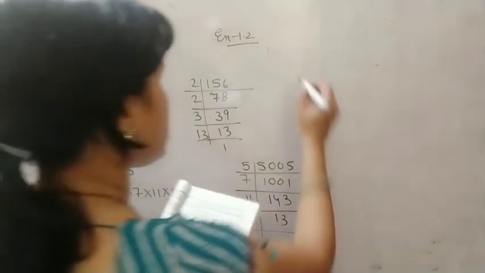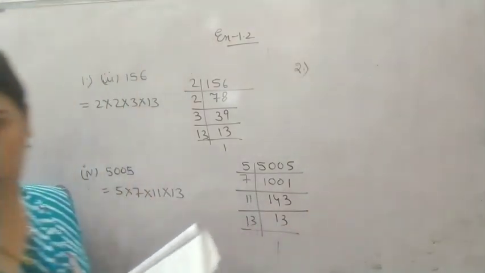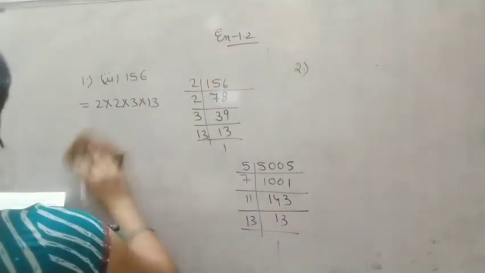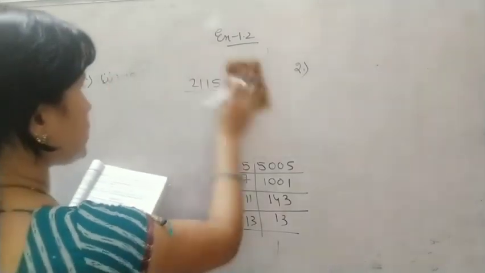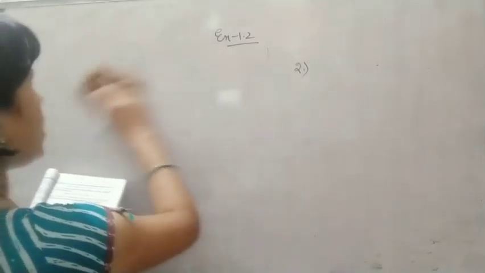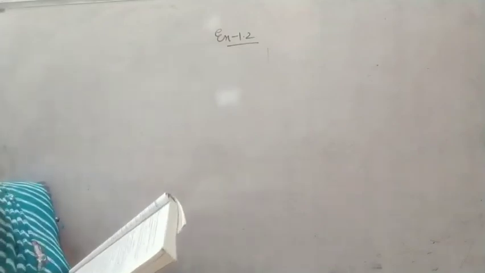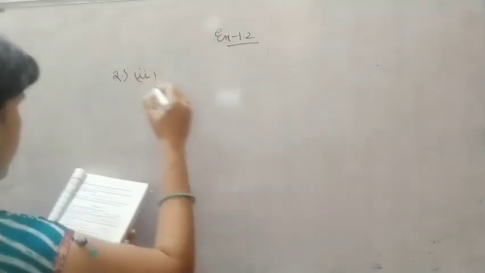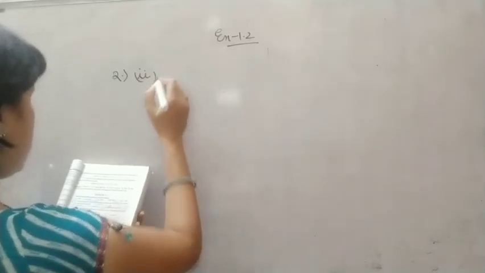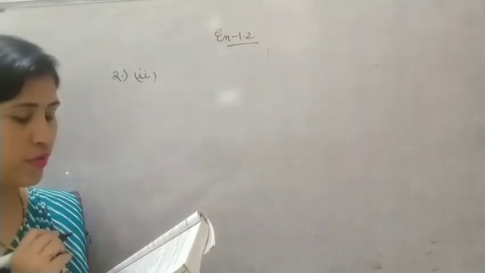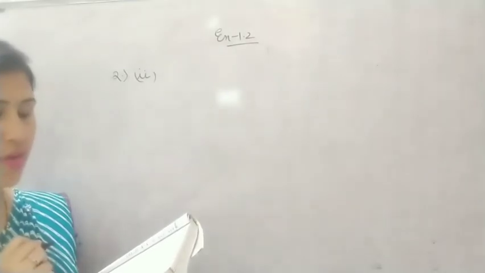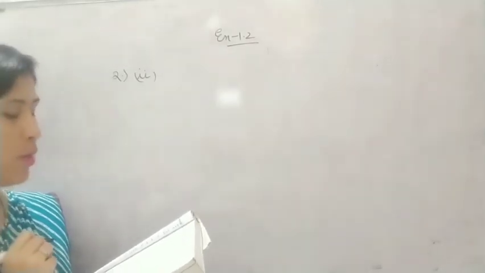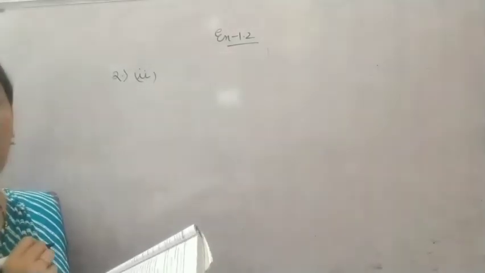Then we will go for question number 2, second part. They said to find the LCM and HCF of the following pairs of integers and verify that LCM into HCF is the product of the two numbers.